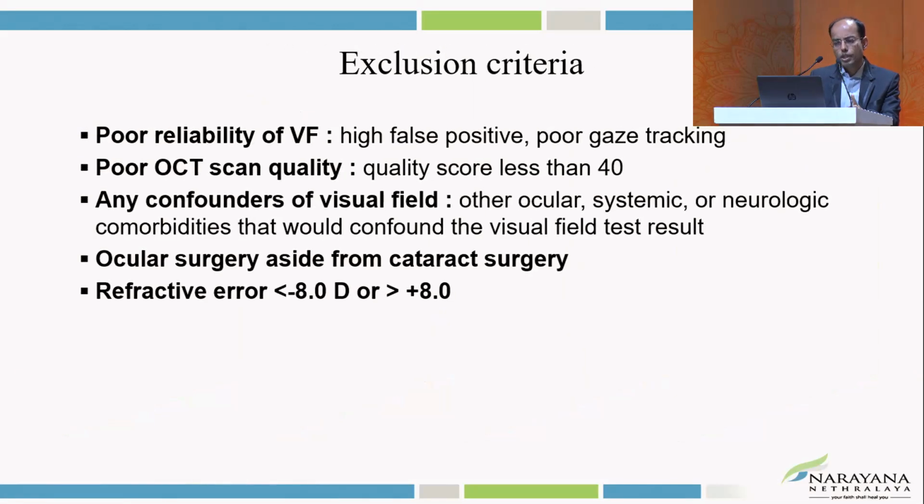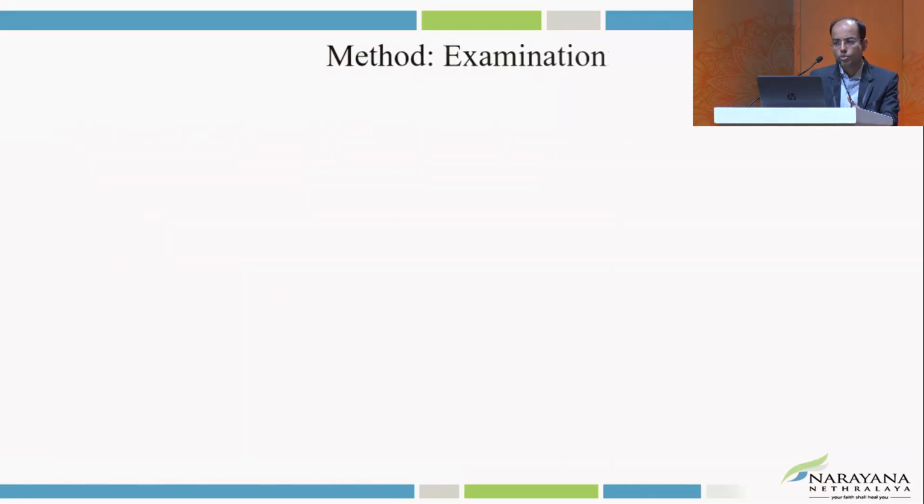And the exclusion was if a person was not able to perform the visual field reliably, or the OCT scan had not come properly, or any confounders like systemic or neurological comorbidities that might have confounded the visual field results. If a person had undergone other surgeries apart from normal cataract surgery, they were also excluded, and the extremes of refractive errors were also excluded.